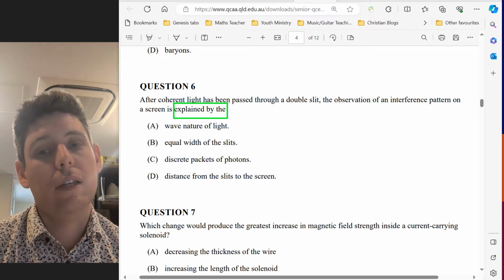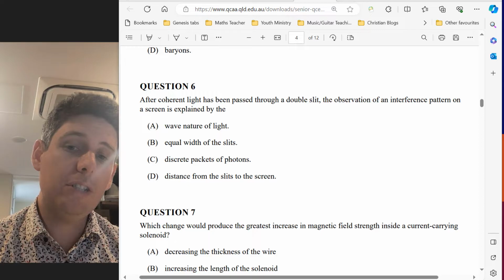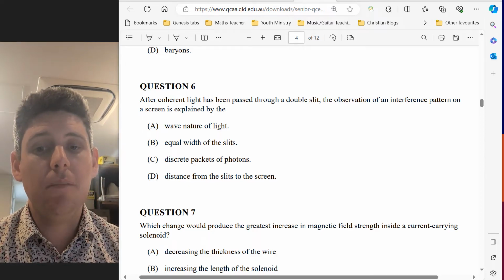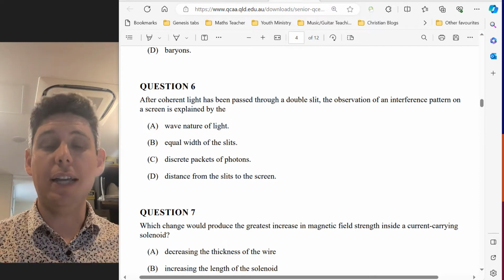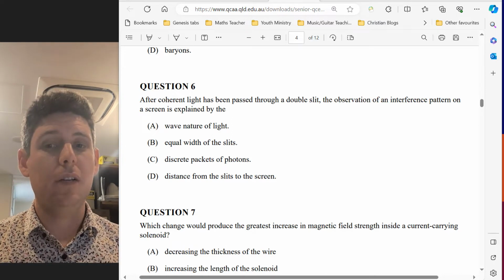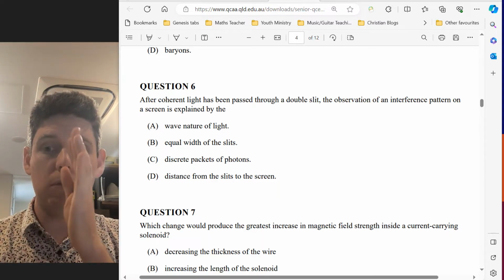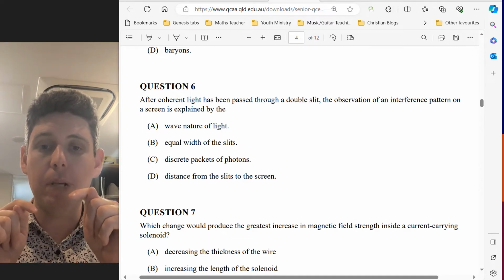The width size doesn't explain it. The experiment doesn't show packets of photons. And it's not D because the distance also doesn't explain the nature. A bit more detail behind this: when you do the experiment, there are bands that appear on the wall and not packets of light, as there would be if they were photons.